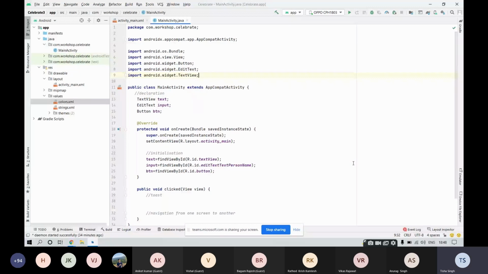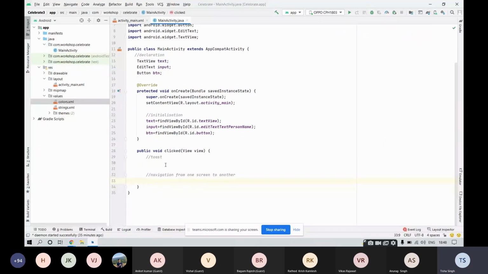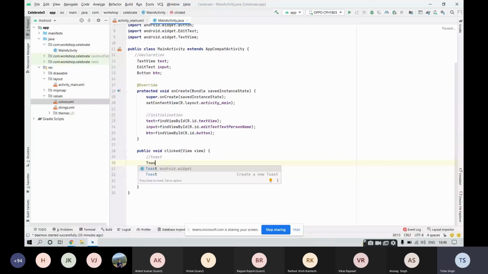Fine. So I guess for the rest of the people, they are able to follow me up to this point. Now, inside this clicked function, I said that we need to perform two functions: toast and navigation from one screen to another screen. So we will be writing the code for the toast. For toast, write TOAST. You will be able to see it coming in the recommendation. So just click on it, toast. Then import, you can see that the respective import has taken place automatically over here.